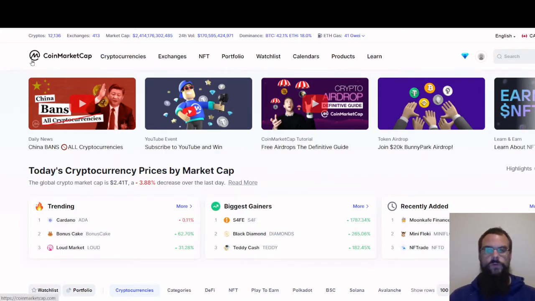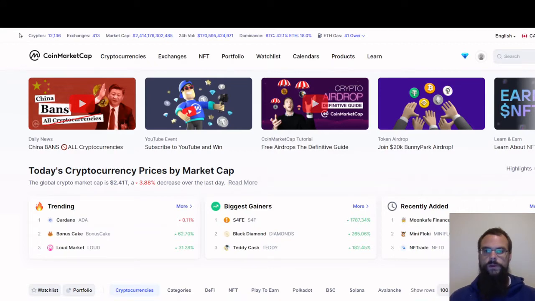So here's an overview of CoinMarketCap. The website is coinmarketcap.com. The link to this website will be in the description. But right now I am going to give you a quick walkthrough.